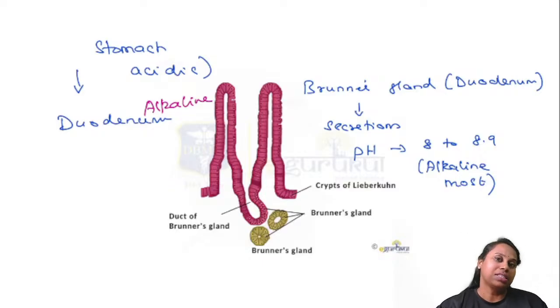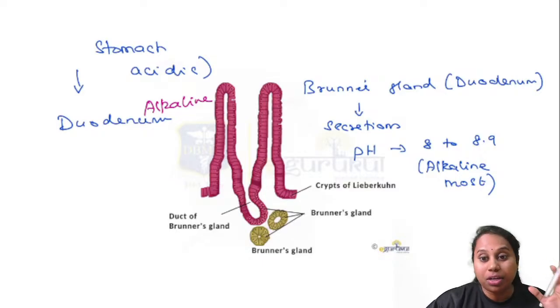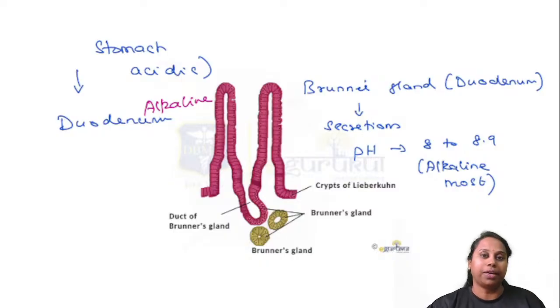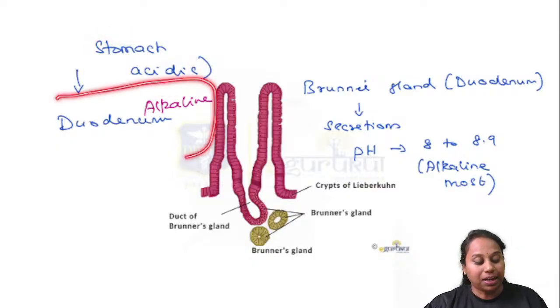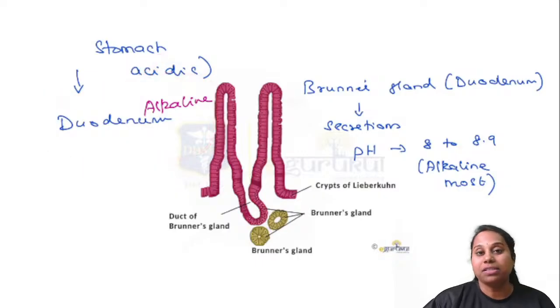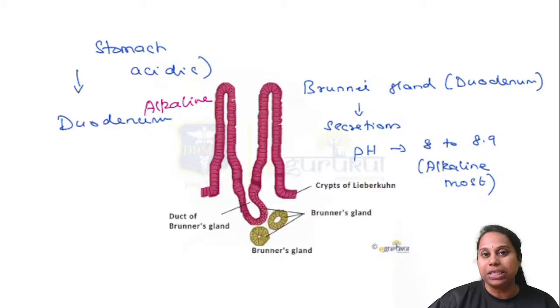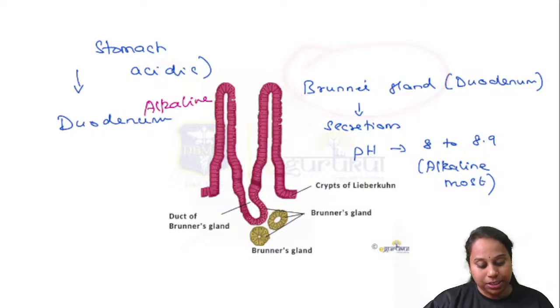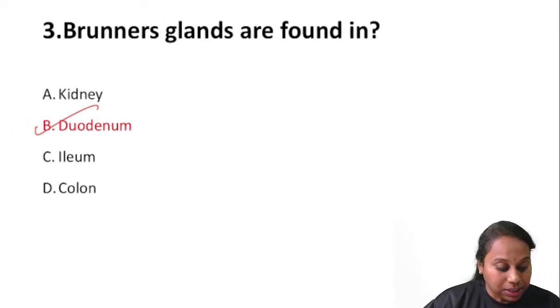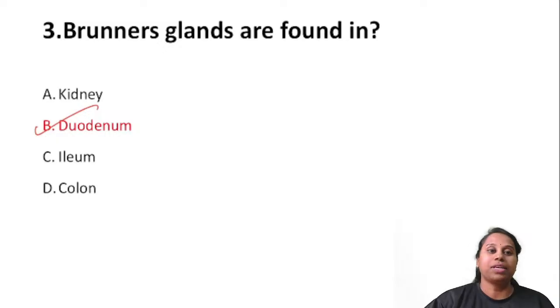Why are Brunner's gland secretions most alkaline? Why should a duodenal gland secretion be more alkaline? The duodenum is receiving the acid-rich food from the stomach. So only if it is highly alkaline can it neutralize this acid. Otherwise, the patient will develop duodenal ulcers. In order to prevent duodenal ulcers, the duodenal gland secretions, Brunner's gland secretions, are the most alkaline secretions. So Brunner's glands are found in the duodenum, with the most alkaline secretions.